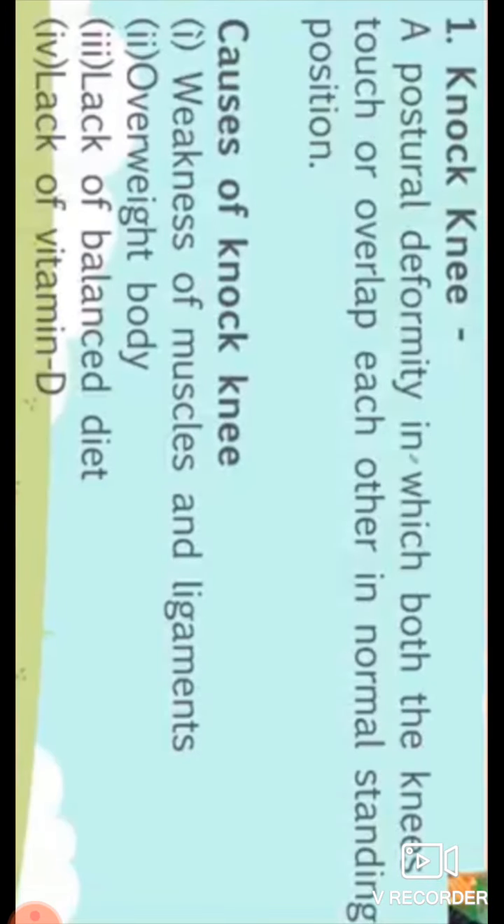Now look at the causes of knock knee. Students, weakness of muscles and ligaments is the major reason of knock knee. Second, overweight of body. Third, lack of balanced diet. Dear students, as we have discussed before, a balanced diet plays a vital role in our health, in our posture. Now, the last cause of knock knee is lack of vitamin D.